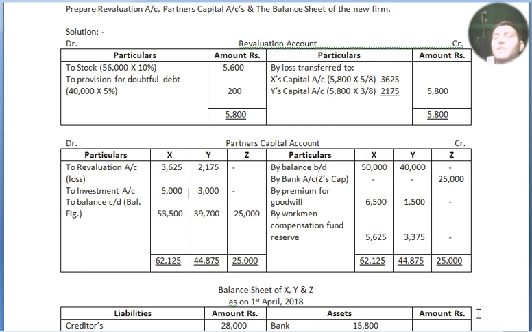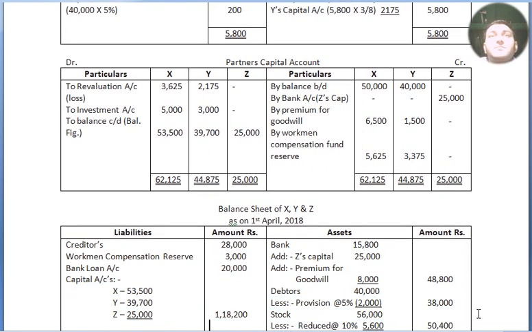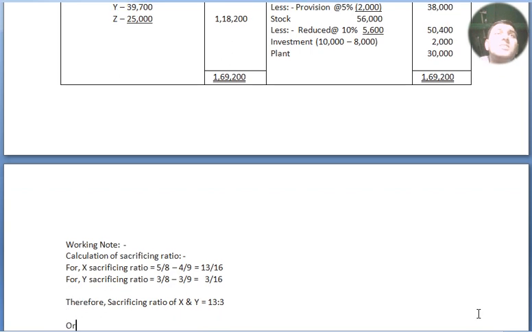Now we move to premium for goodwill. The old ratio is 5:3, the new ratio is 4:3:2. So we have to calculate the sacrificing ratio, because we have to see who is sacrificing more. This is the working note.